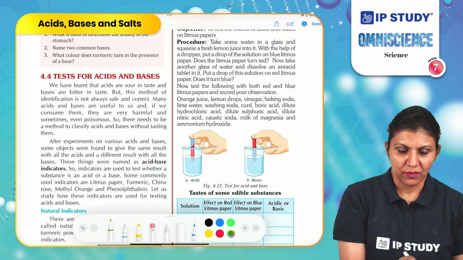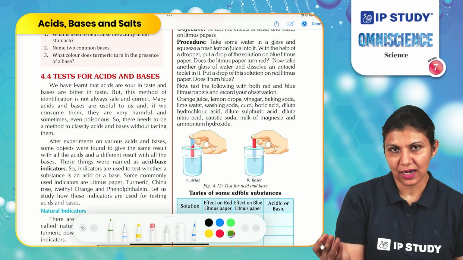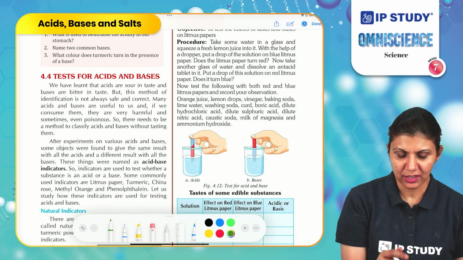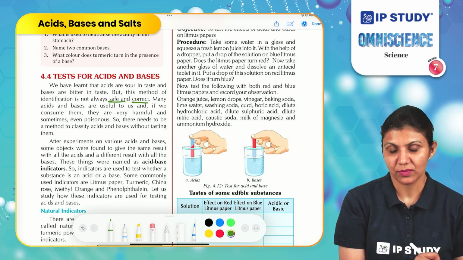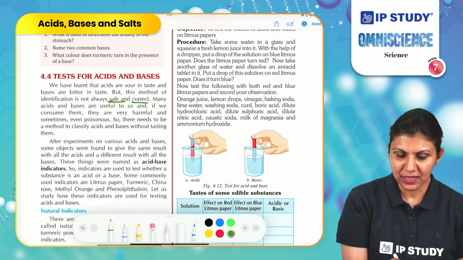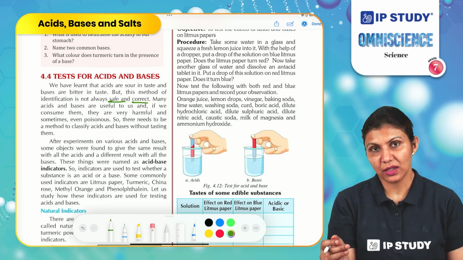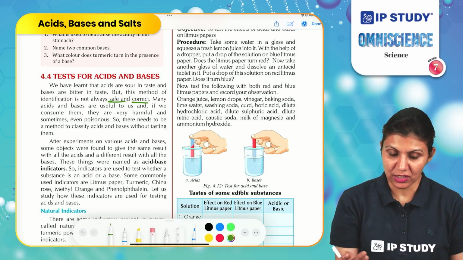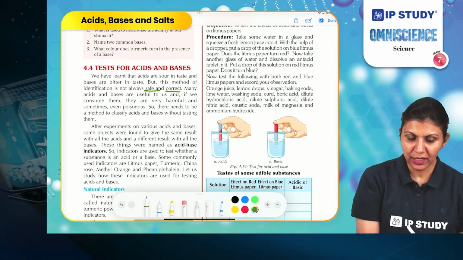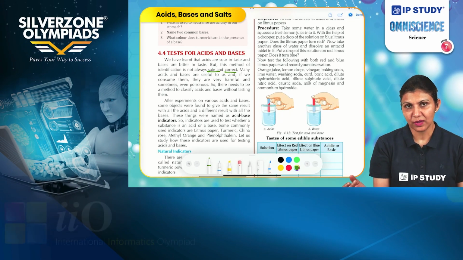So we have learned that acids and bases are sour and bitter respectively, but this method of identifying is not always safe or correct. Many acids and bases may be harmful if we consume them, and sometimes they can be poisonous also. So there needs to be a different method of classifying without harming us.